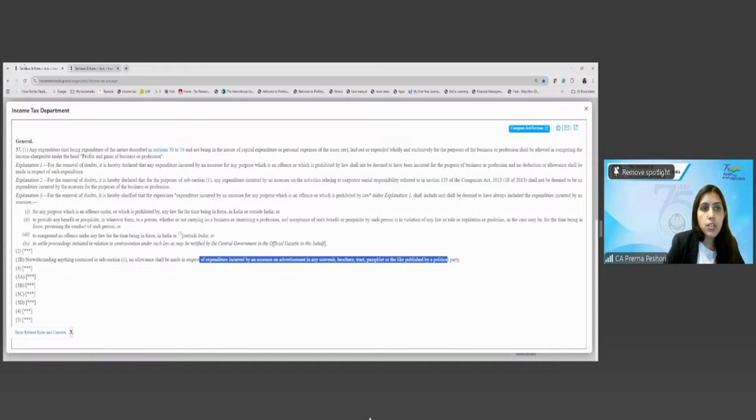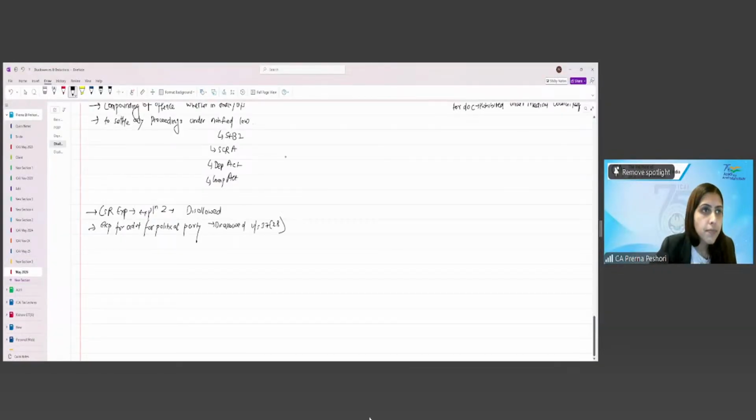Is this clear, students? So this will be allowed as the deduction under 80GGB for the company or 80GGC for the others, but it should be other than in cash.